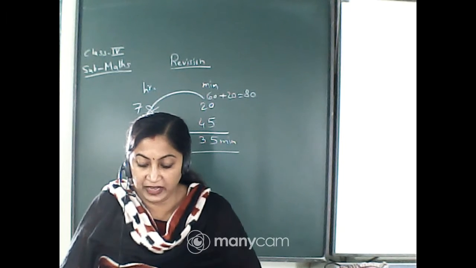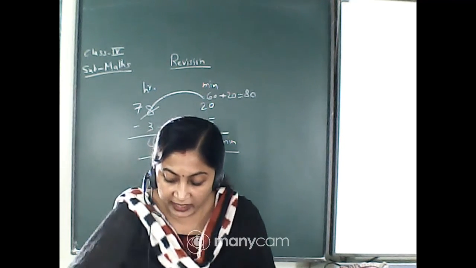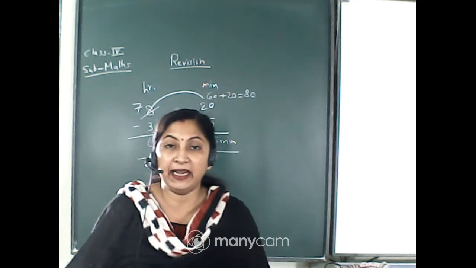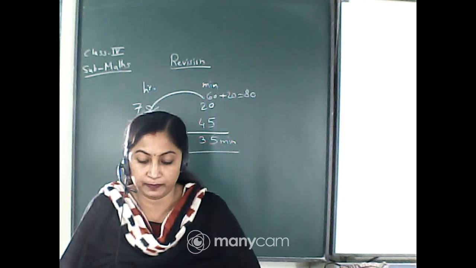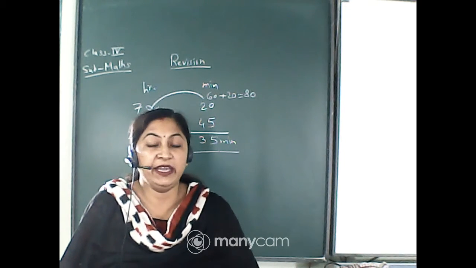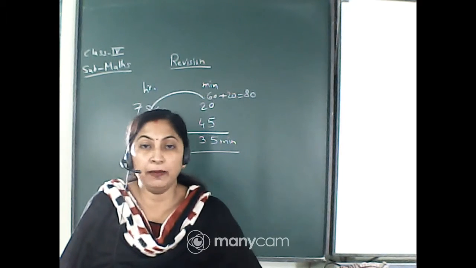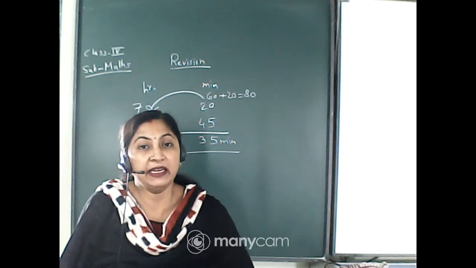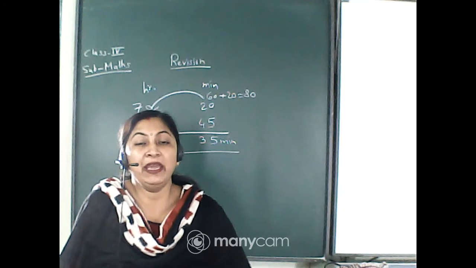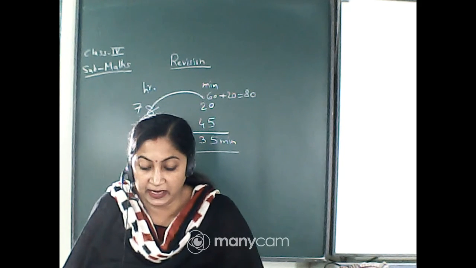Now come to question back 2. Fill in the blanks. See, the first one. 8:49 may be written as dash minutes to 9. See, if it is 8:50, that means 10 minutes are left to 9. But here it is 49. That means it will be 11 minutes to 9. So write 11 minutes to 9.